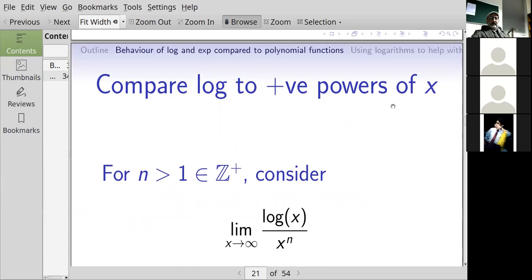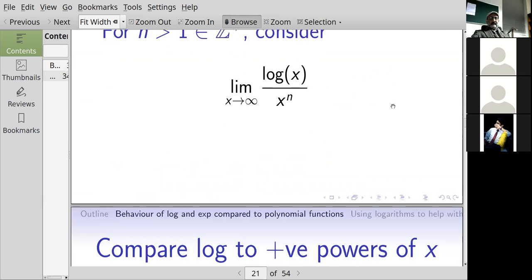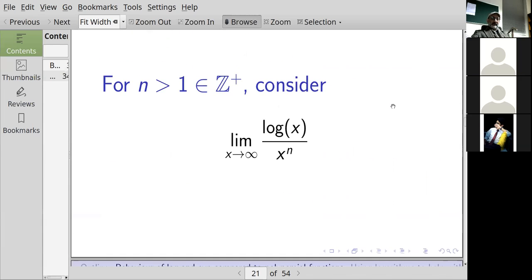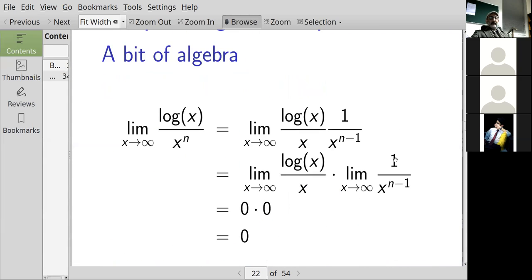Okay. How about this? Powers of x. The limit as x goes to infinity of logarithm of x over x to the n. The numerator function is growing without bound. The denominator function is growing without bound. So what can I do? Just pick 0, I guess. Yeah, it's going to go to 0, right?